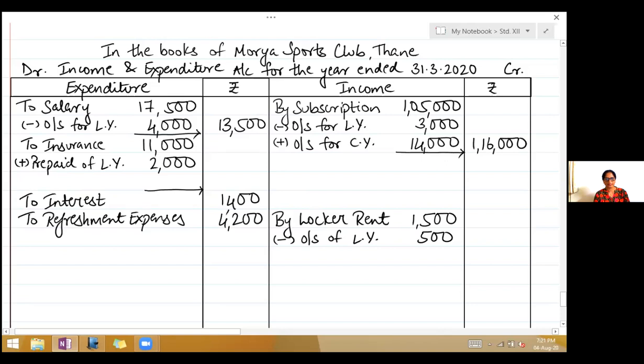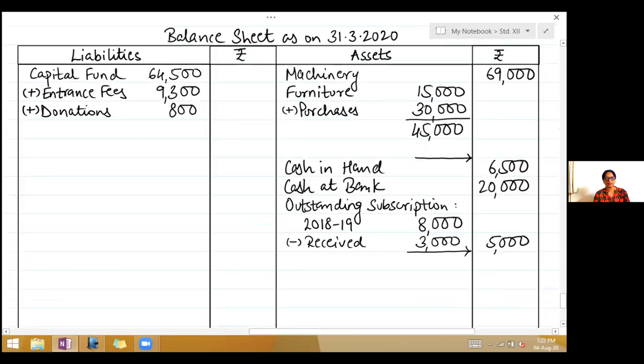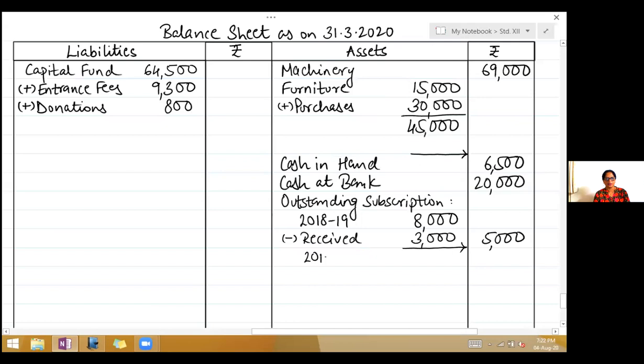So it's 1,16,000. Now outstanding for current year, second effect will be shown on the asset side of the balance sheet. So right there, 2019-20, it is 14,000.